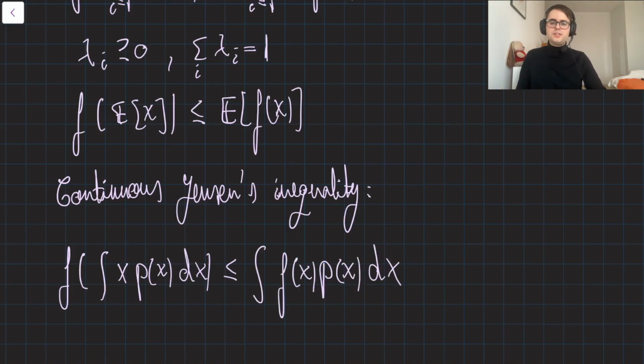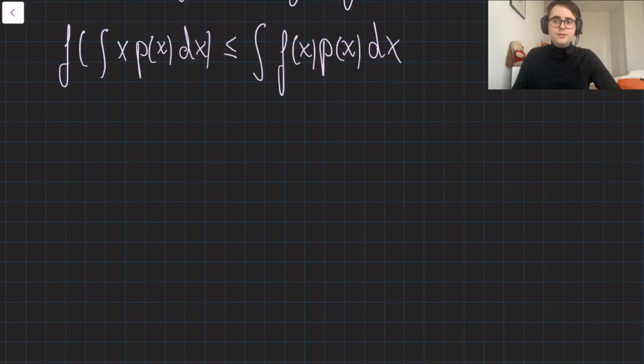Everything we did was just to use the expectation formula for the continuous variables. Okay, now let's prove the property.